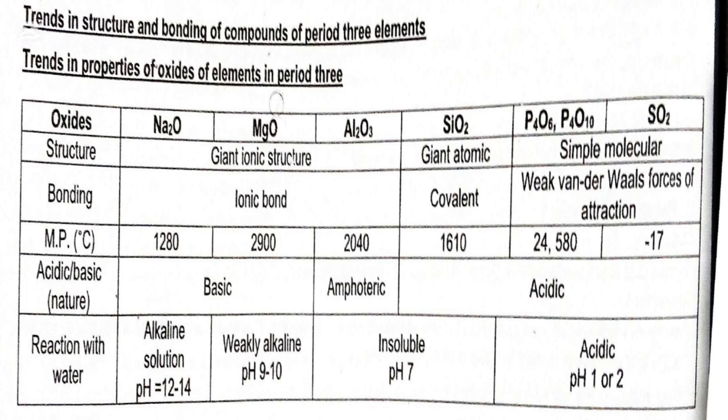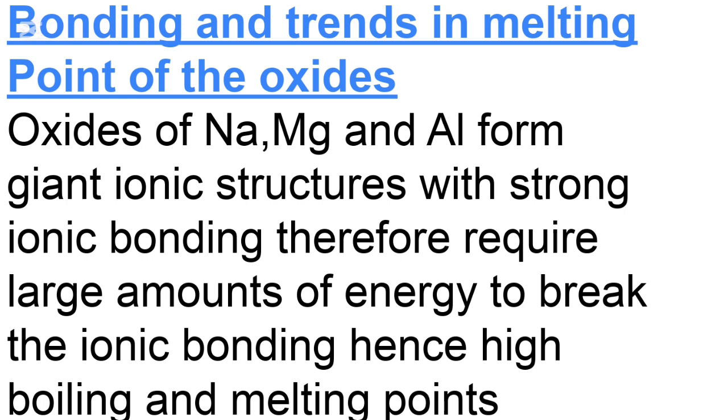Aluminium oxide and silicon 4 oxide are insoluble in water, and the pH remains 7. Phosphorus 3, phosphorus 5 and sulfur oxides form acidic solutions with pH of 1 or 2. Now, bonding and trends in melting point of the oxides.